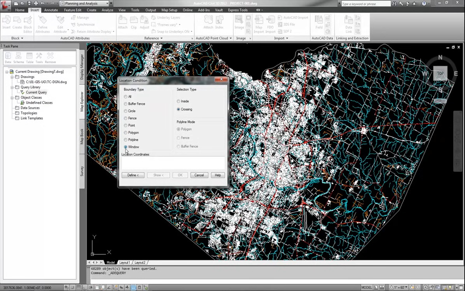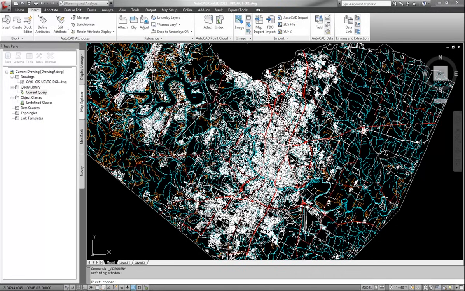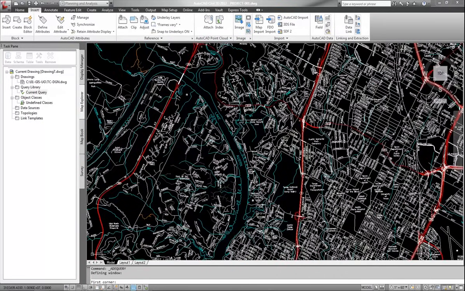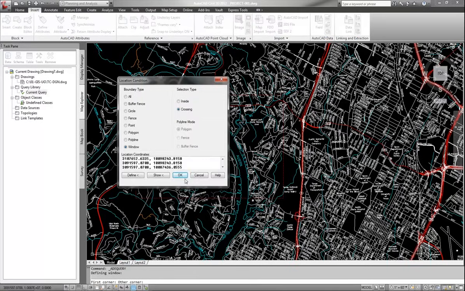I'll do a window here. Anything that crosses the window will be queried in, or anything completely inside the window. If you understand your selection methods, crossing versus selection, this is what I'm going to be using here. So I'm going to define, I'm going to zoom in here, and let's just say that my project is in this area right there for whatever reason. Okay, and I'm going to hit OK.